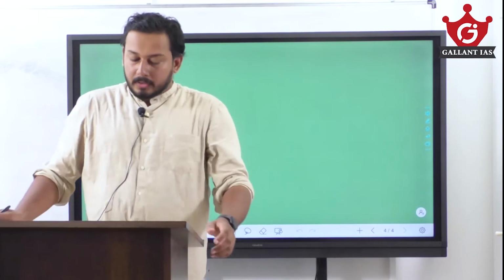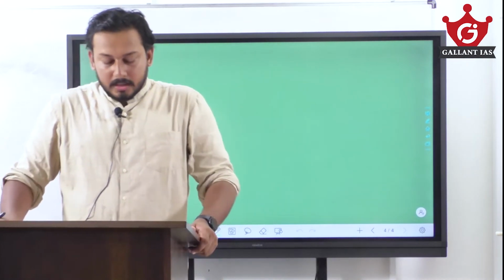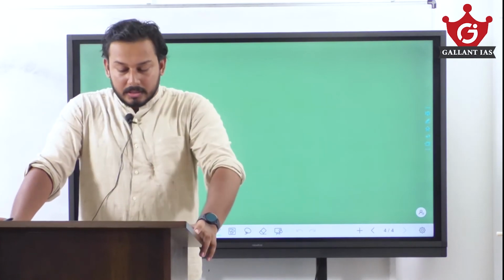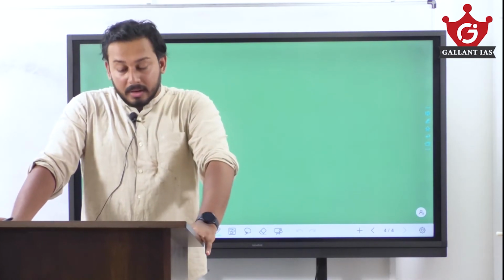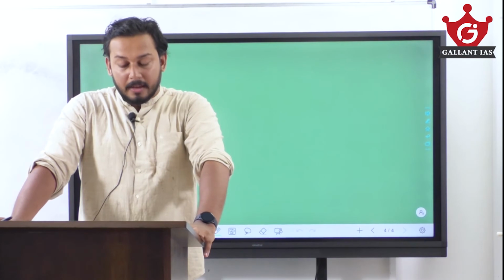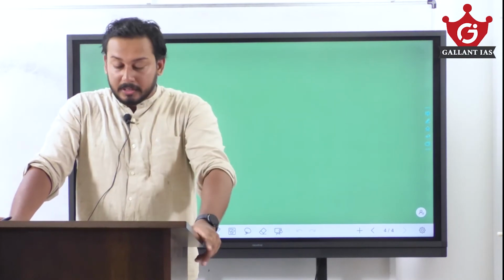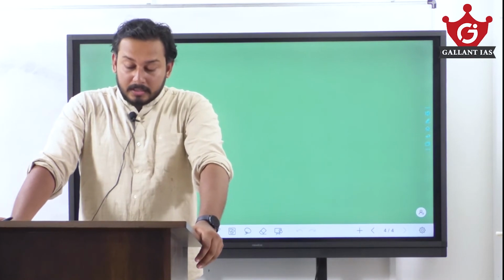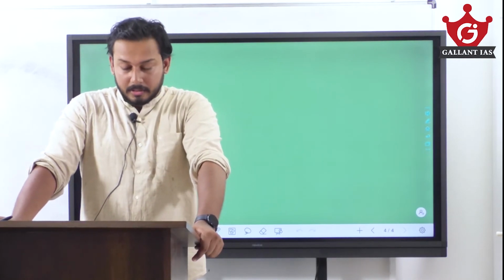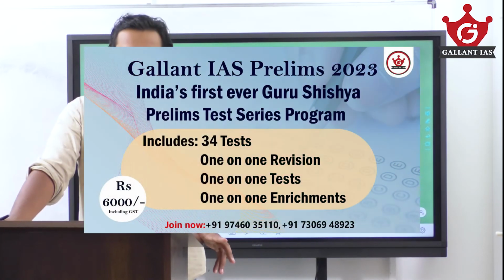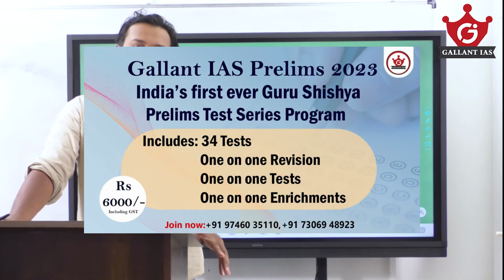Next question. Consider the following statements regarding plate boundaries. Divergent boundaries where new crust is generated as the plates pull away from each other. Mid-Atlantic ridge is a convergent plate boundary. Transform boundary where the crust is neither created nor destroyed. If you know how a mid-Atlantic ridge is formed, you can see the first statement and second statement are contradicting each other.